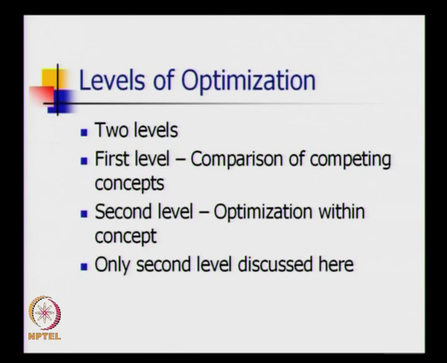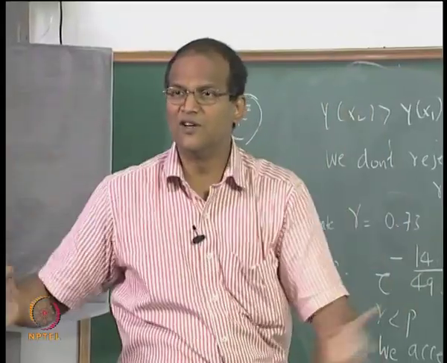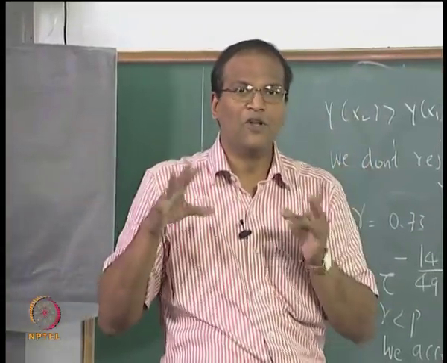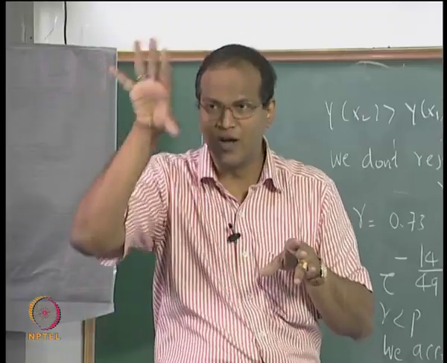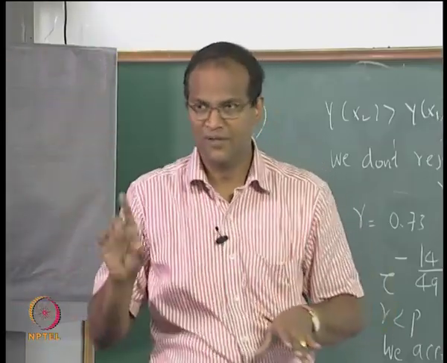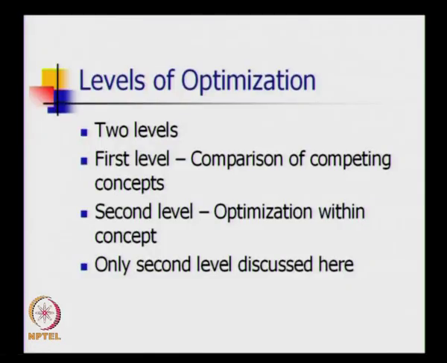Several levels of optimization are there. For example, if you look at optimization from two levels, in one level it is a comparison of competing concepts, which we have not considered in this course. It is not possible to consider. You want to solve the power problem in Tamil Nadu, there are so many ways. You can import power, you can have a coal based power plant, you can have a gasification plant, you can have a nuclear power plant. Then you have to optimize each of these and find out, that is a big task. But once you decide that I want to have a nuclear power plant, then we can ask what will be the optimum for a nuclear power plant near Chennai. Okay. So, comparison of competing concepts is more difficult. Second level is optimization within a concept, only the second level was discussed in this course.